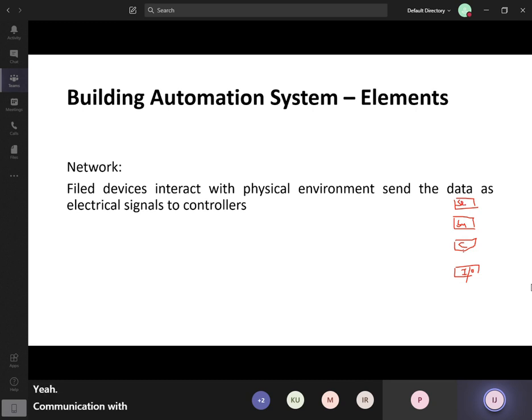Here, communication between the controller and input output devices is almost straightforward. There will be some analog to digital or digital to analog conversion. Other than that, each device will give specific data. For example, a temperature sensor will give the temperature, a humidity sensor will give the humidity, and a pressure sensor will give the pressure. So there is no need for a big network. Each device will send one data, and each device is going to get one data. A motor will actually get only a single signal, on or off.